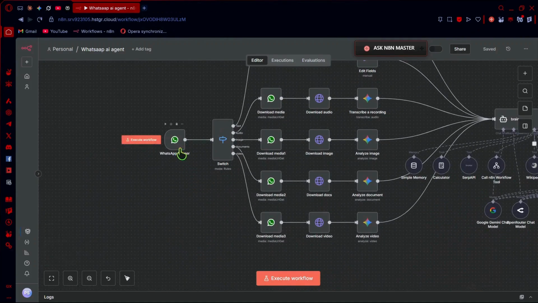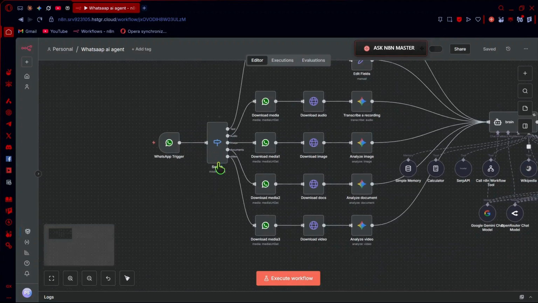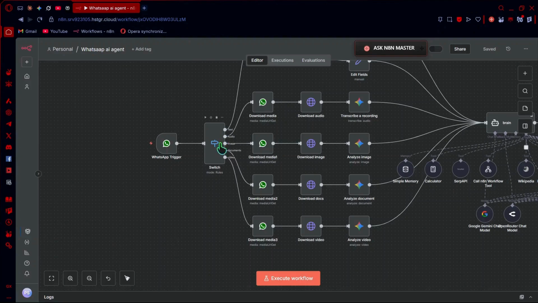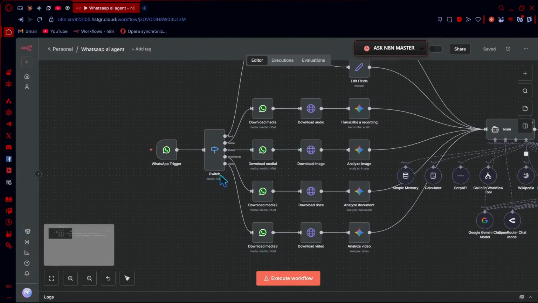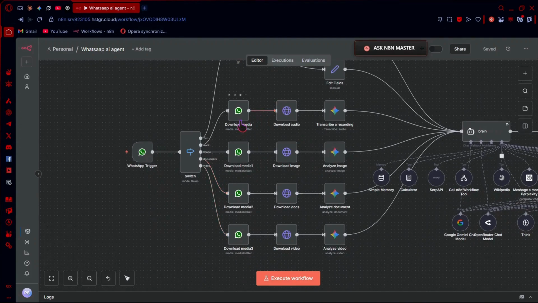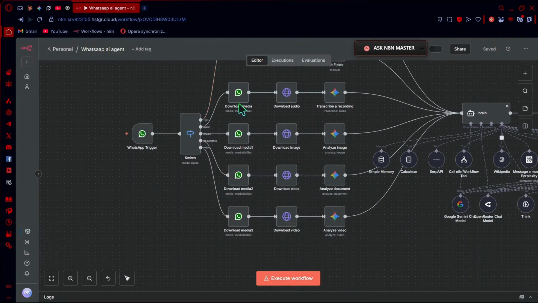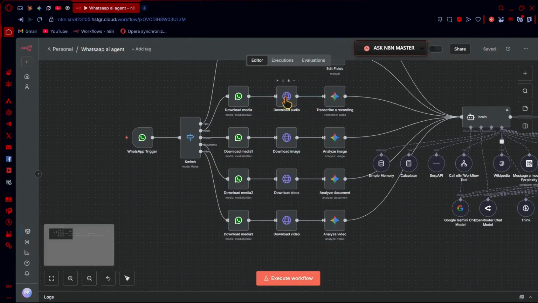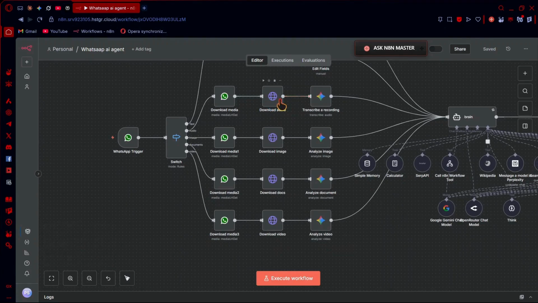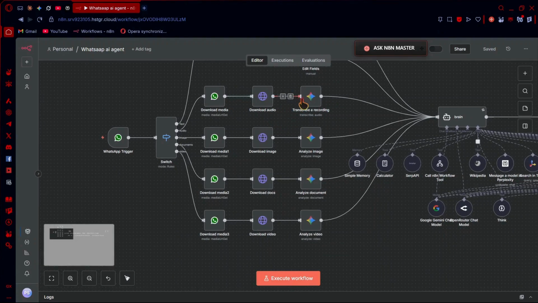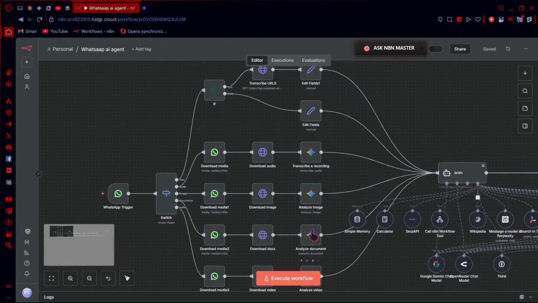So first we go to the WhatsApp trigger, then the switch node. As you know, the WhatsApp trigger gets the message whenever we send it. Then the switch node checks if it's a text, audio, image, document or video. If it's media, it will download it. Media means audio, image, documents or video. It downloads the media, converts the URL into a binary format, then it's going to transcribe the recording, analyze the image, analyze the document, analyze the video.